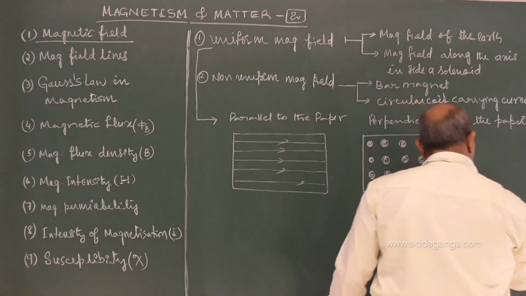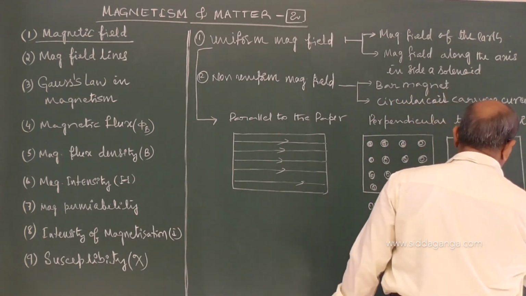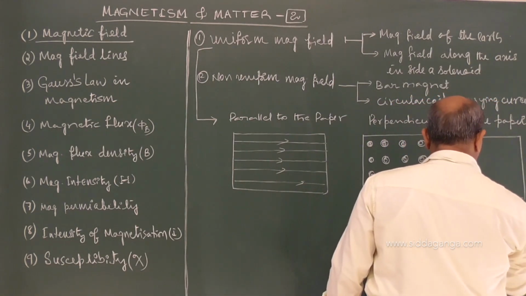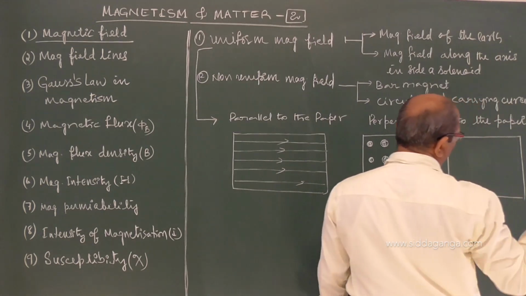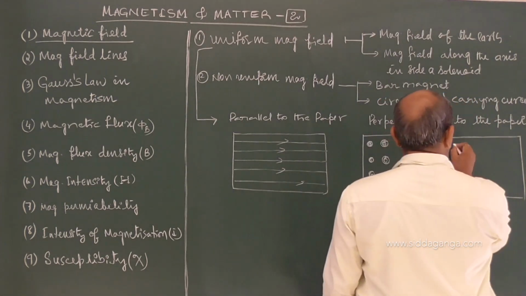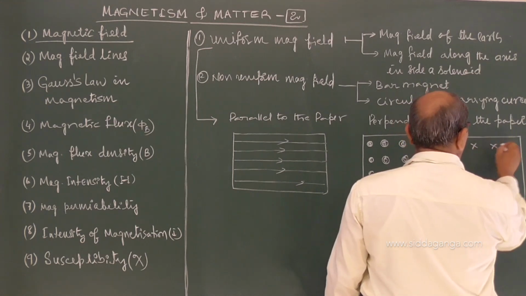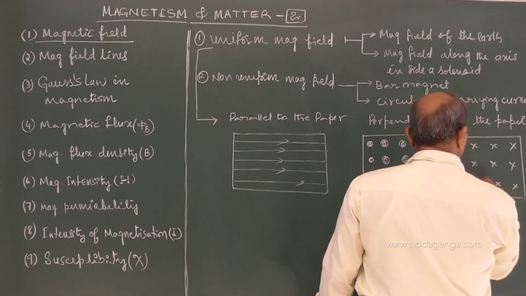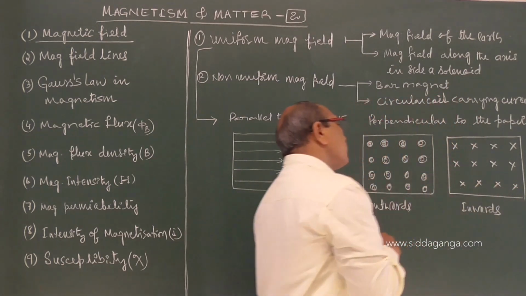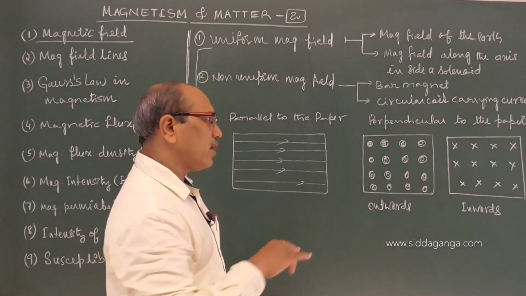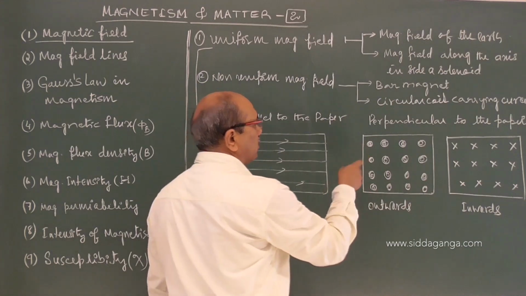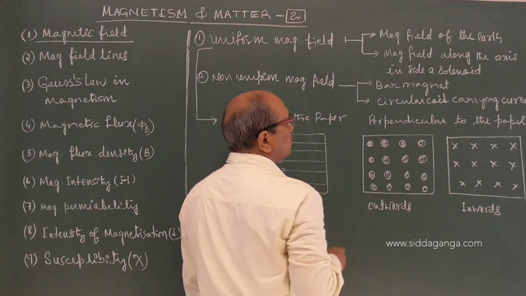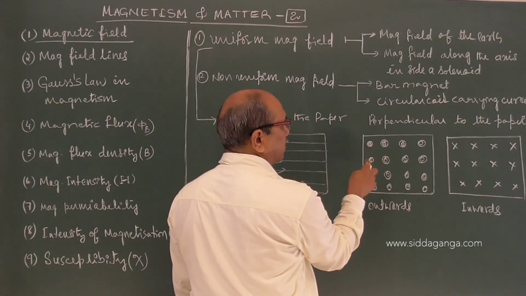Suppose the field is perpendicular to the paper and inward, into the paper or into the board, then we represent it with a cross. This is how we graphically represent magnetic fields. As you go through the chapter, many times, even in entrance papers, they show the magnetic field notation.